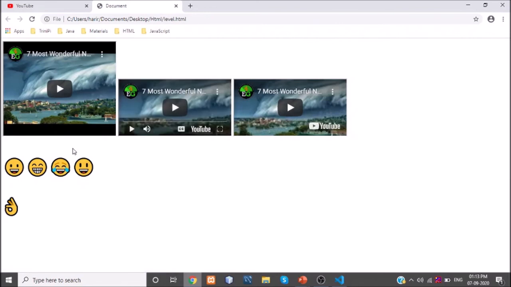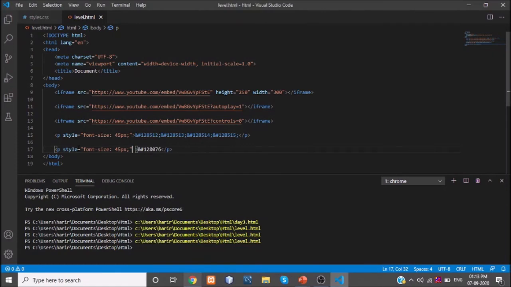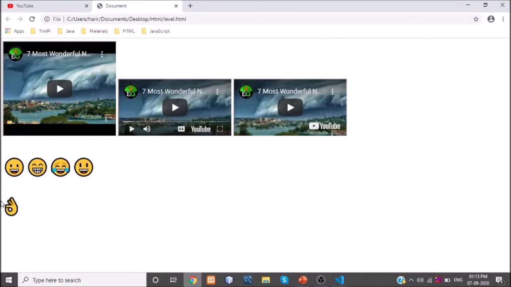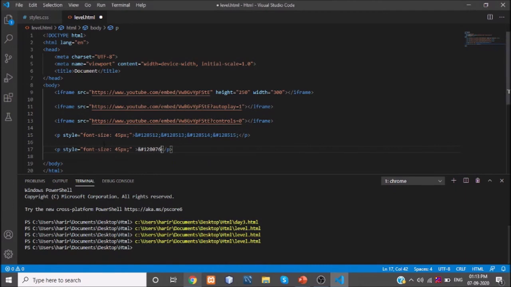It is giving you something like superb, right? So if you want to give some other colors, as it is in WhatsApp, for that what we have to do, see, this is the default color of the WhatsApp emoji, right? Okay, we are going to handle this. How to handle this?